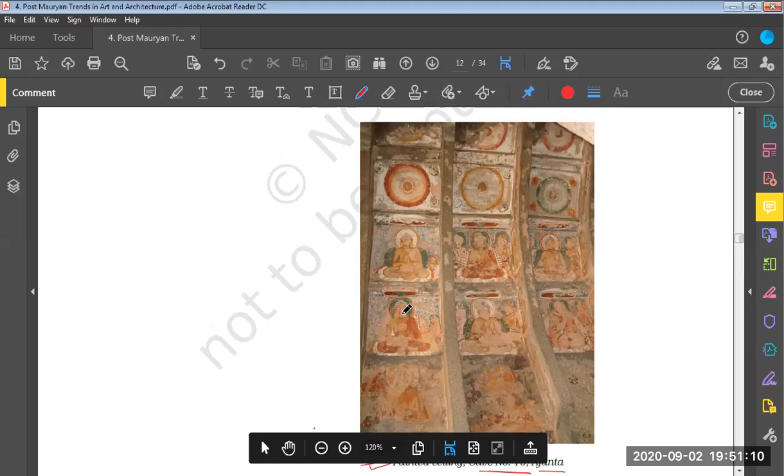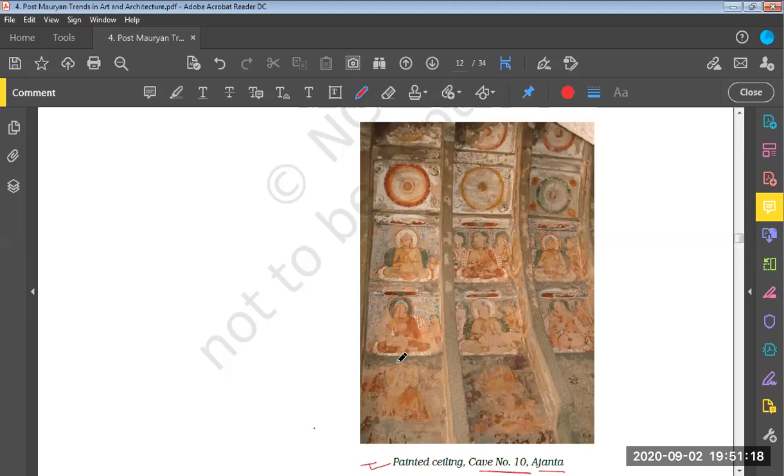You can see this particular ceiling has different paintings. Each painting shows Buddha in one form or another, and it shows Bodhisattva. Here is Buddha, again Buddha, and this is the halo over Buddha. Again Buddha, Bodhisattva. Halo means something that surrounds their head. It shows that they are enlightened beings, people who have achieved nirvana.